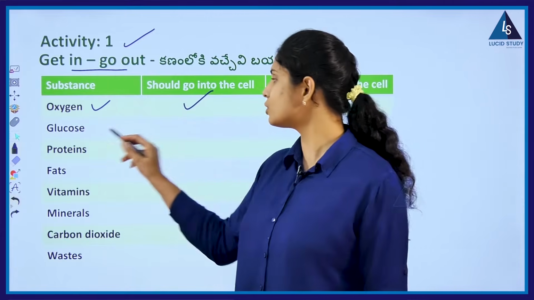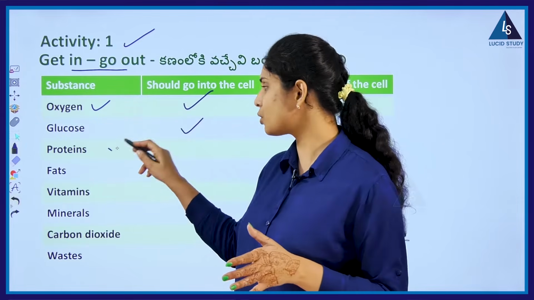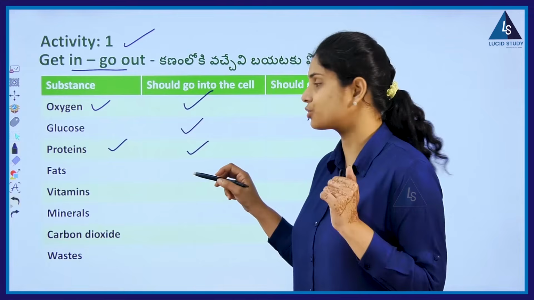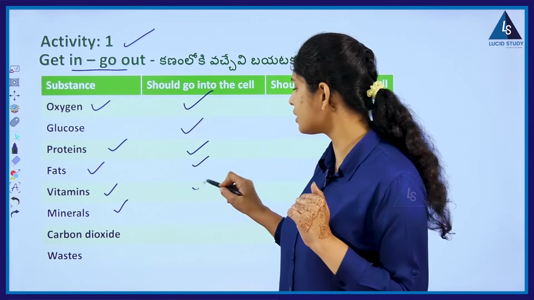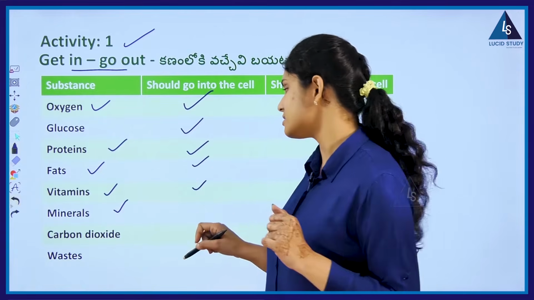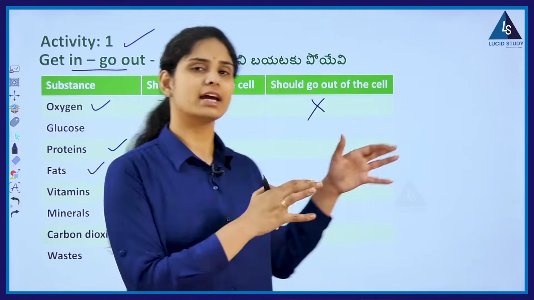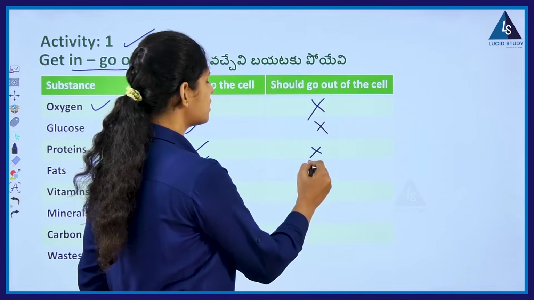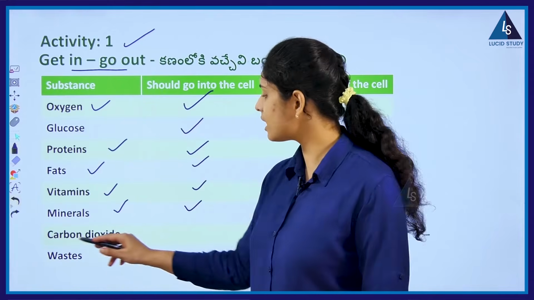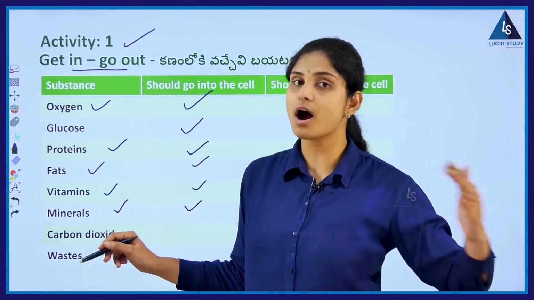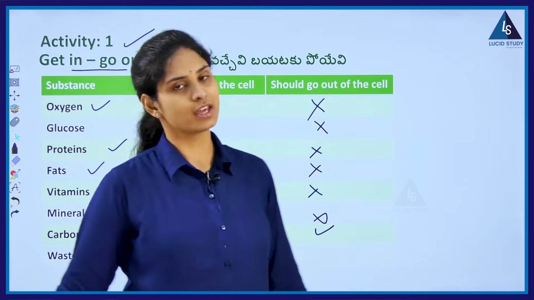No. So we have glucose, yes, it should get into the cells, and we have proteins. Yes, they also should go into the cells, and for fats, vitamins, minerals, the answers are all yes. Minerals also should not automatically get out of the cell, so the answers are no for going out, because here the answers are yes. And then we say carbon dioxide should go out of the cell, so we say yes for going out of the cell.